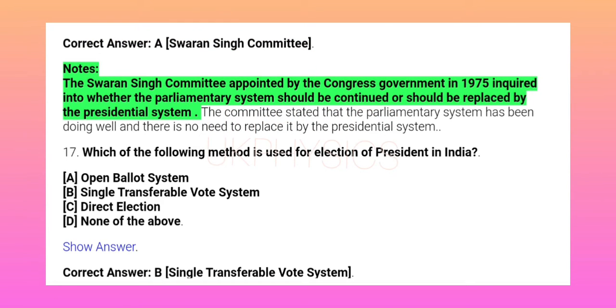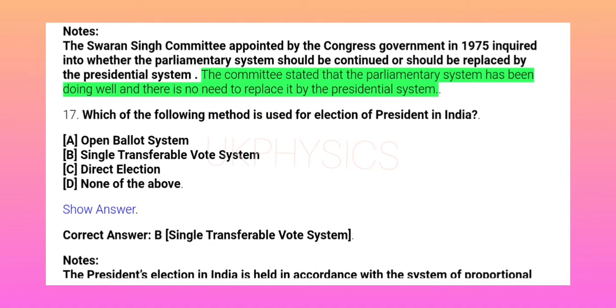Notes: The Swaran Singh Committee appointed by the Congress government in 1975 inquired into whether the parliamentary system should be continued or should be replaced by the presidential system. The committee stated that the parliamentary system has been doing well and there is no need to replace it by the presidential system.